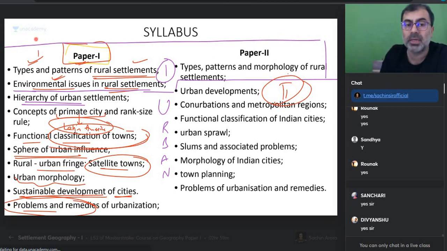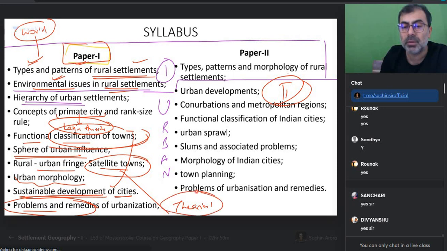So in paper 1, what will we be dealing with? World, and the other is theories. Is everyone with me on this? So मैं theoretical understanding भी लेकर आऊँगा आपके पास. This is what my intention is, to tell you. Is everyone okay? So first, what should we start with?